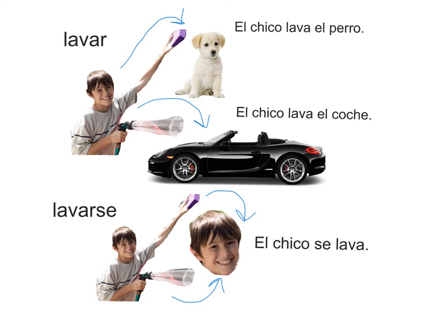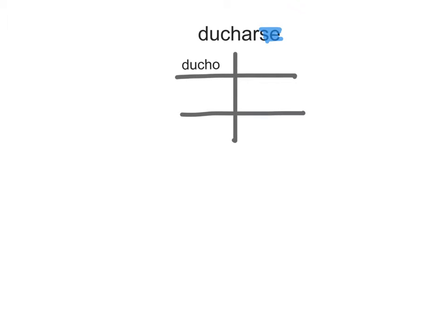Entonces, vamos a ver cómo conjugamos estos verbos. Now we're going to see how exactly we conjugate these verbs. Let's look at the verb ducharse. First, I look at reflexive verbs like any other verb. And before I conjugate, I just like to ignore the se. So let's conjugate duchar. Ducho, duchas, ducha, duchamos, ducháis, y duchan.